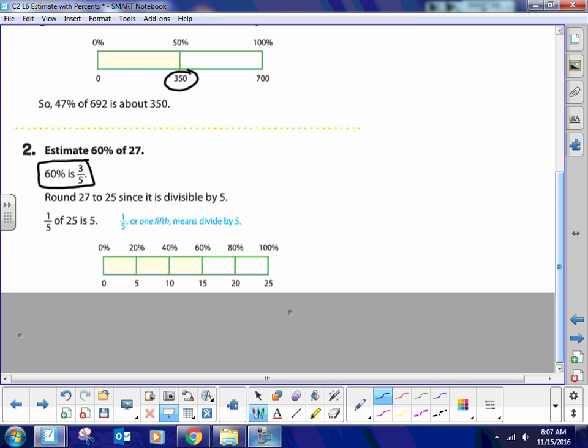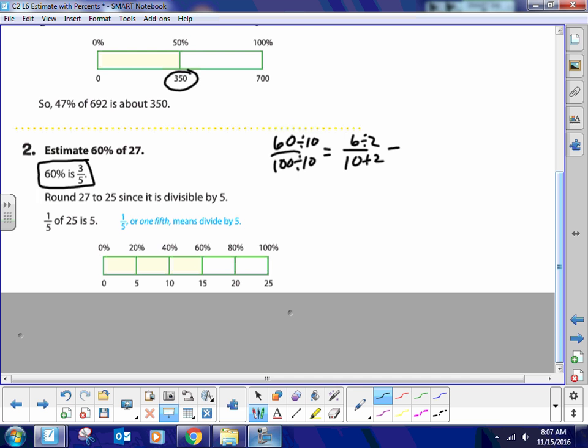Because we know that you should be able to do this. If you take 60%, you put it over 100. Start dividing out. We can divide out a 10 instantly. That's 6 over 10. And we can easily divide out a 2.